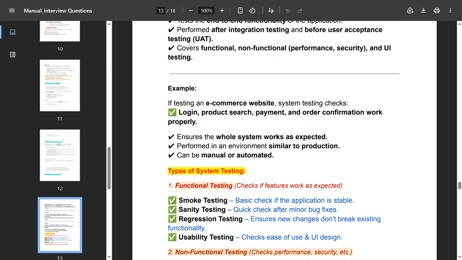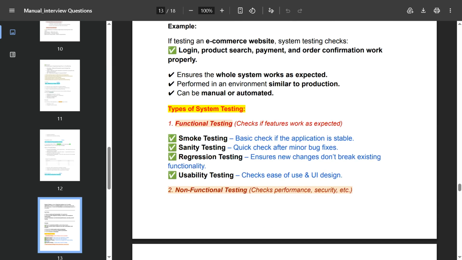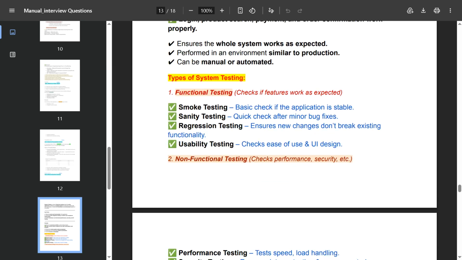For example, if testing an e-commerce website, system testing checks that login, product search, payment and order confirmation work properly. Ensure the whole system works as expected. Perform it in an environment similar to production. It can be manual or automated.